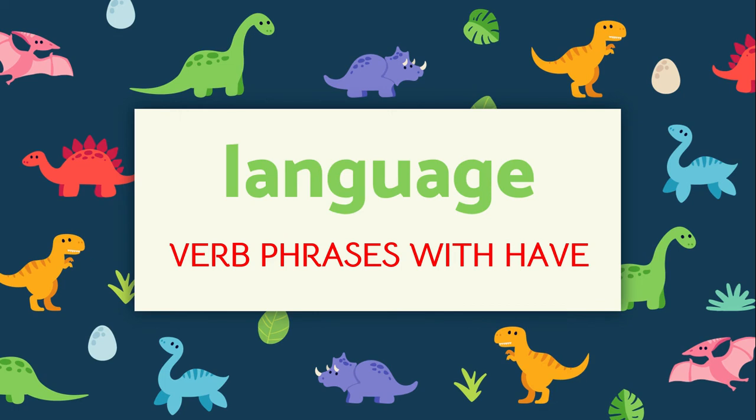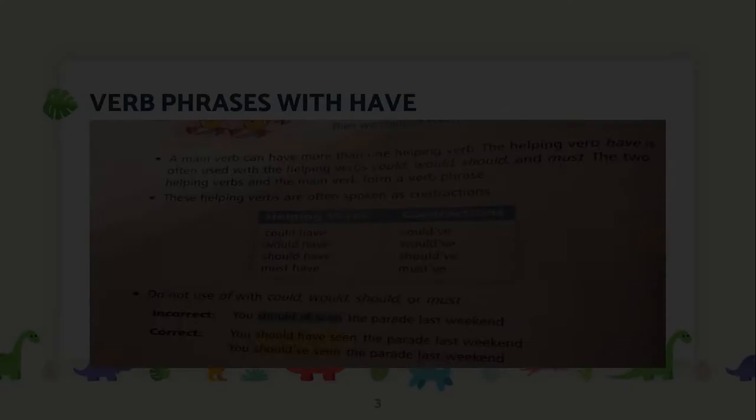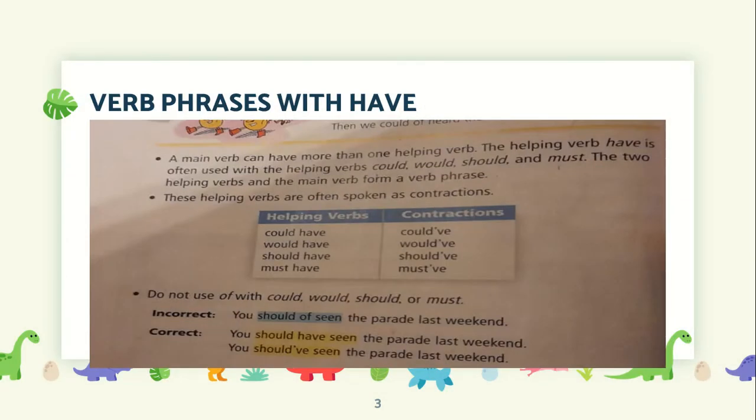Today, we will work on our language, okay? And the class will be verb phrases with have. I want you to copy the class: verb phrases with have. A main verb can have more than one helping verb. The helping verb have is often used with the helping verbs could, would, should, and must. The two helping verbs and the main verb form a verb phrase. Okay, let's see. These helping verbs are often spoken as contractions.